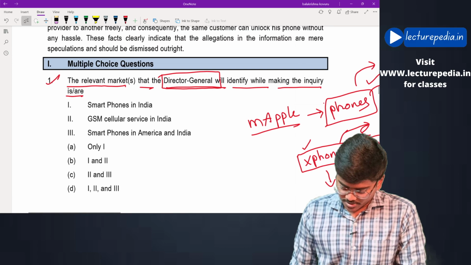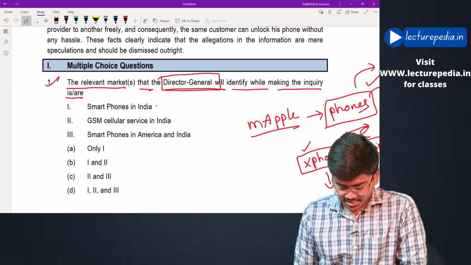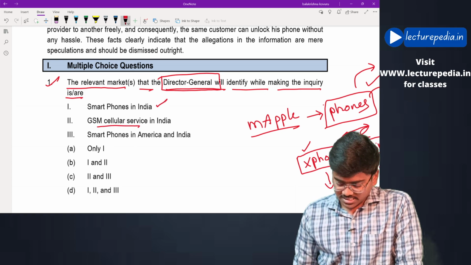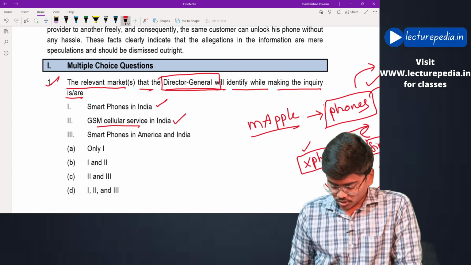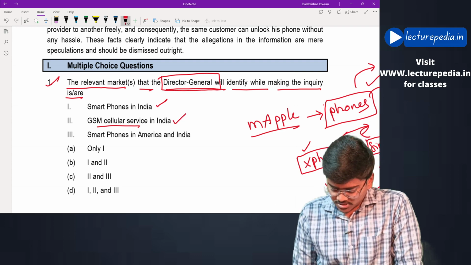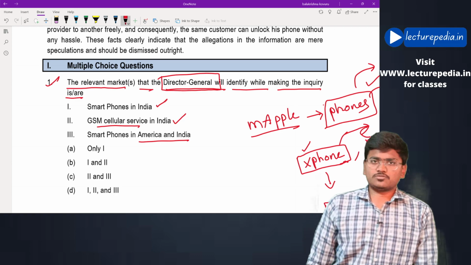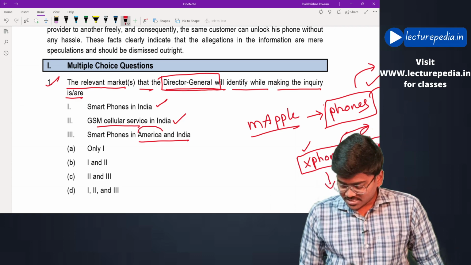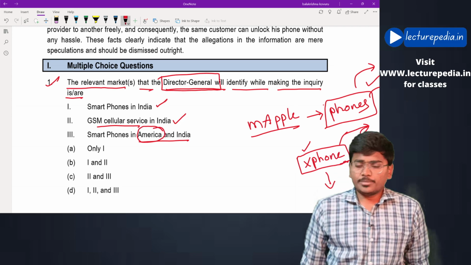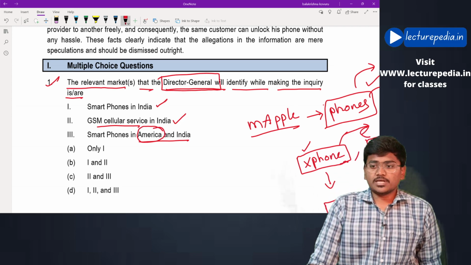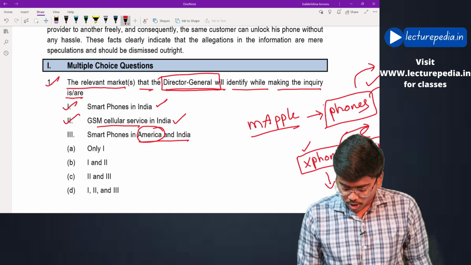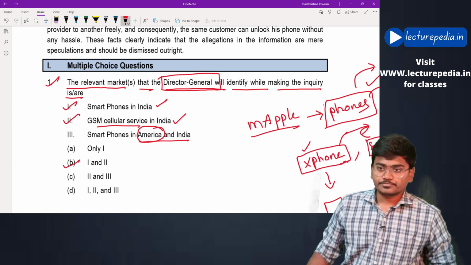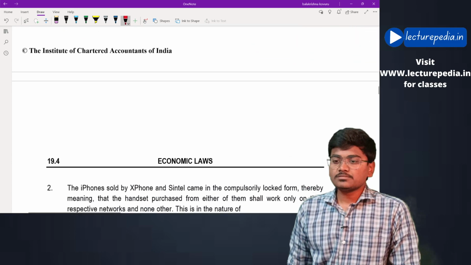See, here the options given are smartphones in India. This market will be considered. GSM cellular services in India. Even this will be considered. Smartphones in America and India. No, this will not be considered, because there is no relevance with the impact of competition in America. Thereby option 1 and option 2, that is option B, is the correct answer. 1 and 2. Okay, next.